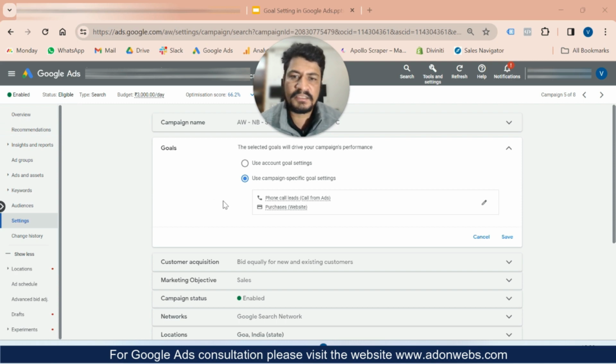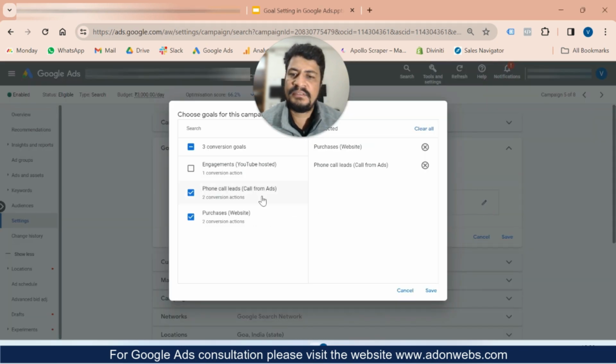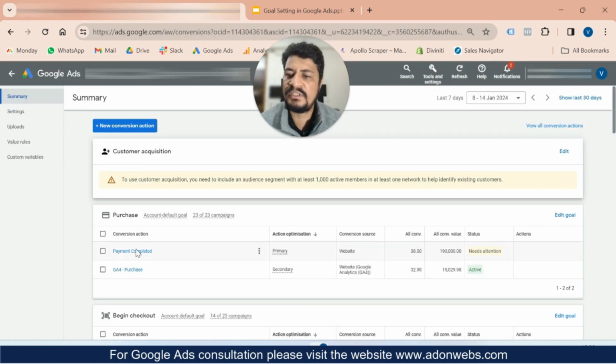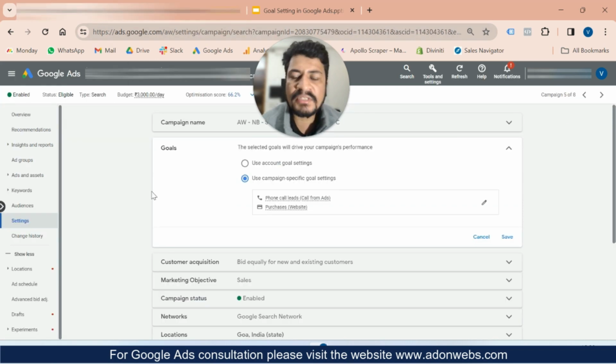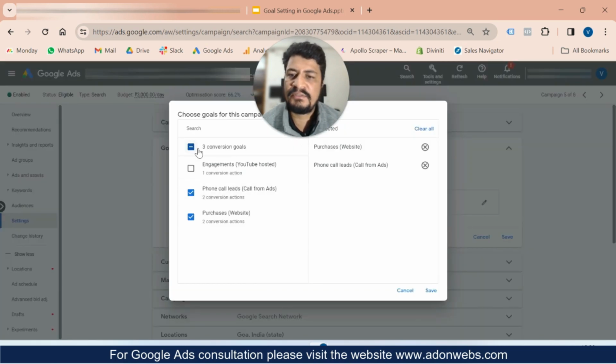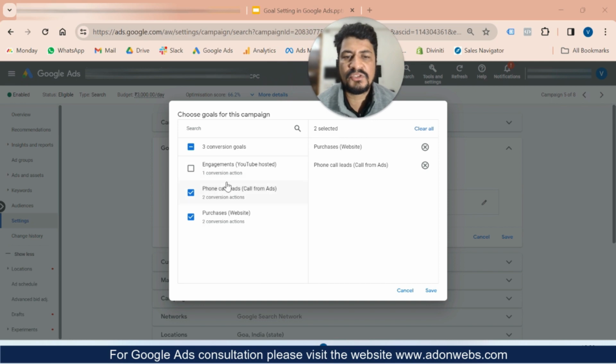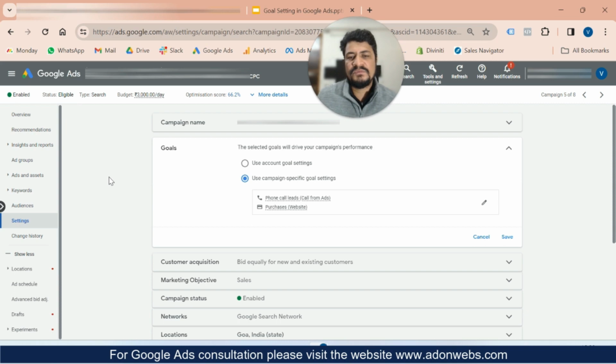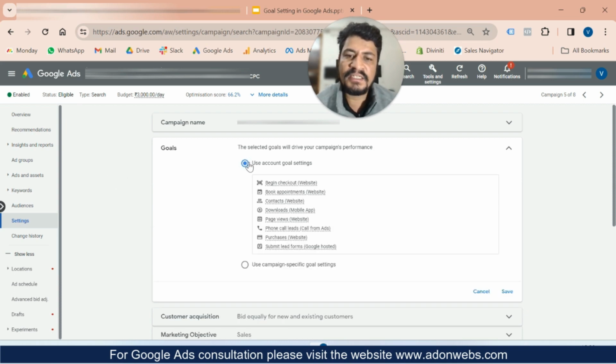Now we are back to the campaign level here, on the campaign settings. So as you can see, if I added this one, and you can see the purchase, it has two conversion actions. One is primary and one is secondary. And if you want to use a campaign specific goal, then you can just select the campaign specific goal, click on edit, and then you can select which goal you want to track, and then click on save. So you can clearly see the difference.